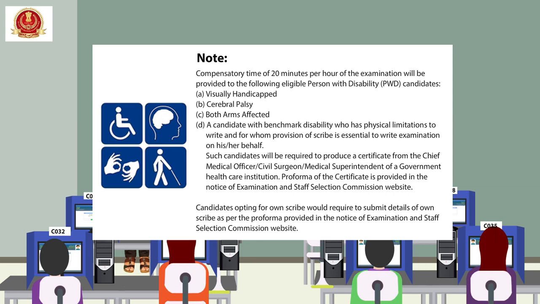Such candidates will be required to produce a certificate from the Chief Medical Officer, Civil Surgeon, or Medical Superintendent of a Government Healthcare Institution. Pro forma of this certificate is provided in the Notice of Examination and Staff Selection Commission website. Candidates opting for OwnScribe would be required to submit details of OwnScribe as per the proforma provided in the Notice of Examination and Staff Selection Commission website.